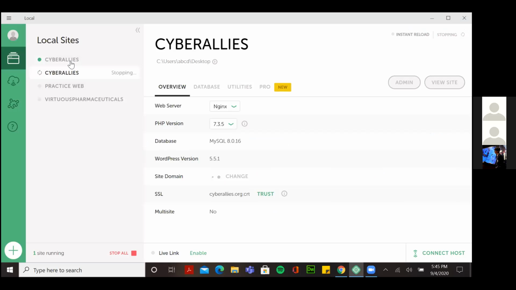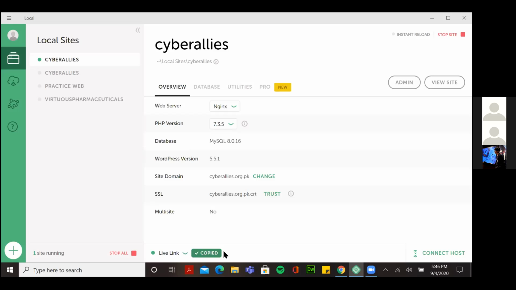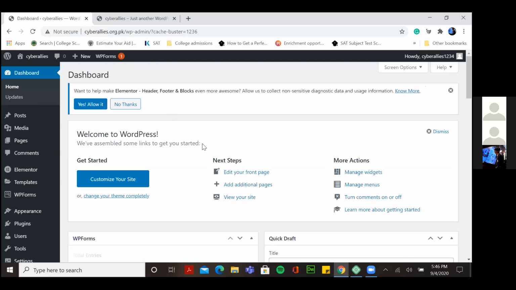Another thing that is great about Local, and that you can find on other software, is that if you enable this live link, it will create a tunnel and give you a URL, which works as long as you are in live link. So I have this URL, and I'll send it in the chat that we have.